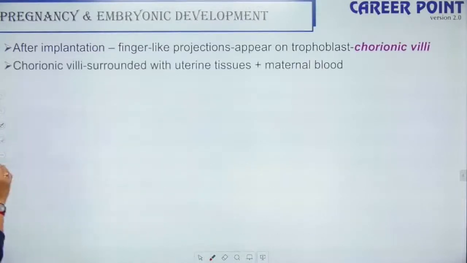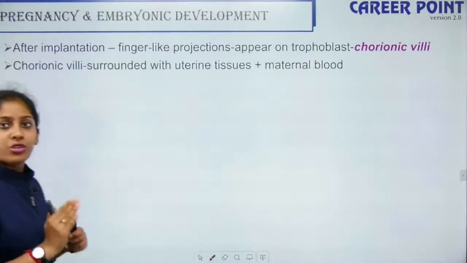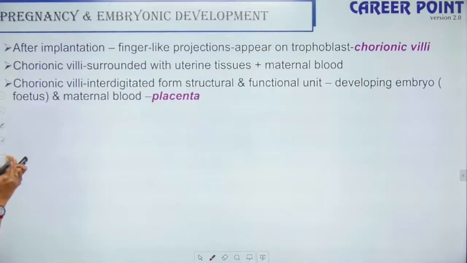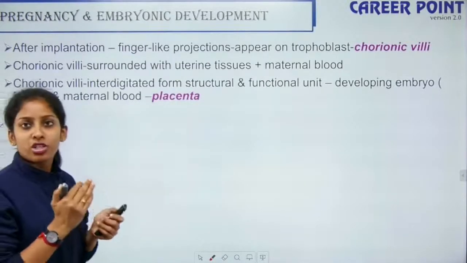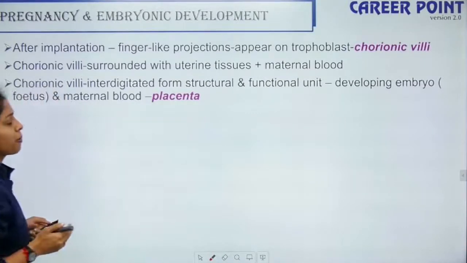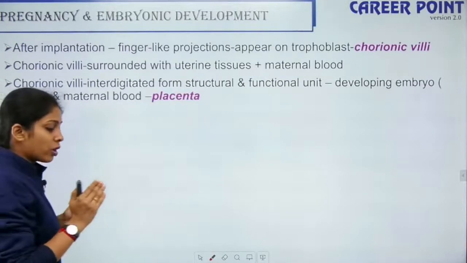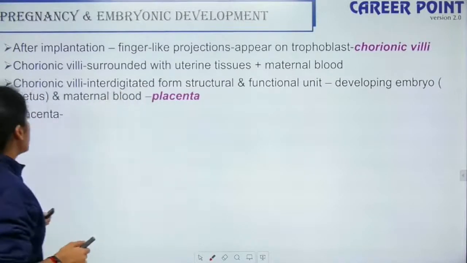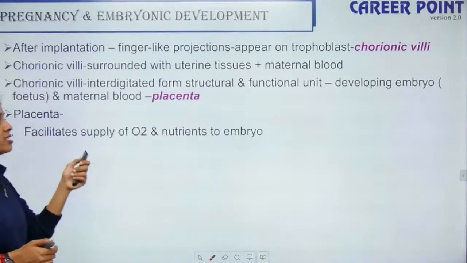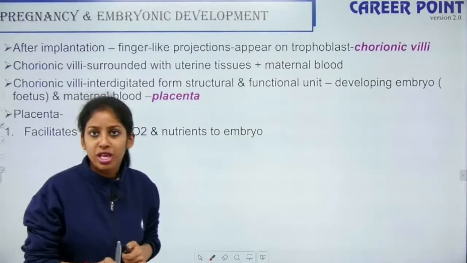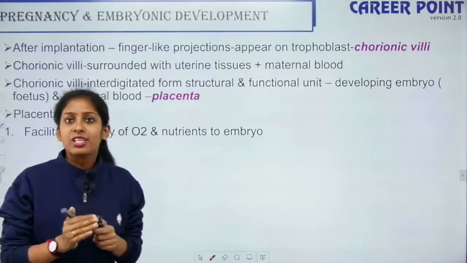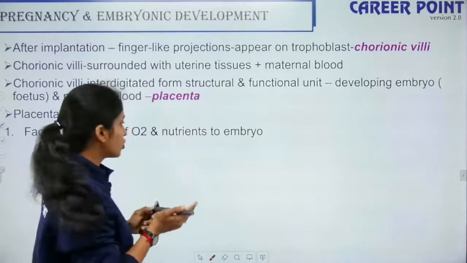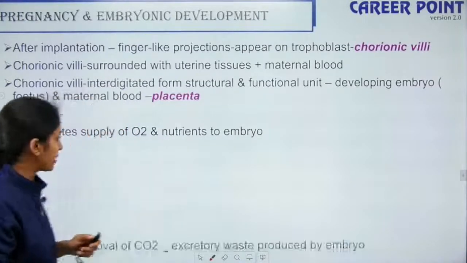Right, so the chorionic villi is now surrounded with uterine tissues as well as the maternal blood. So the chorionic villi now interdigitates to form the structural and functional unit, that is your placenta. So placenta is what separates your mother's material from the fetal material. All right. So the placenta actually facilitates the supply of oxygen and nutrients to the embryo. So placenta is very essential for the growth of the embryo, because it supplies the most essential oxygen gas and the nutrients as well.